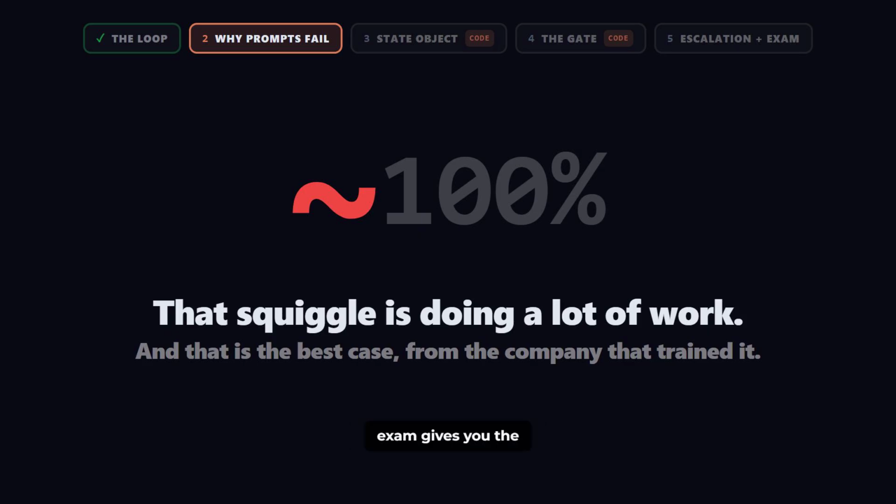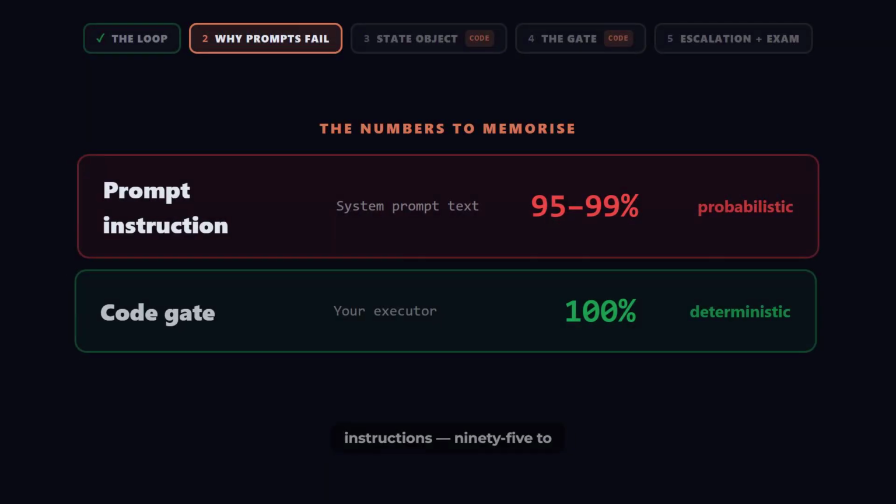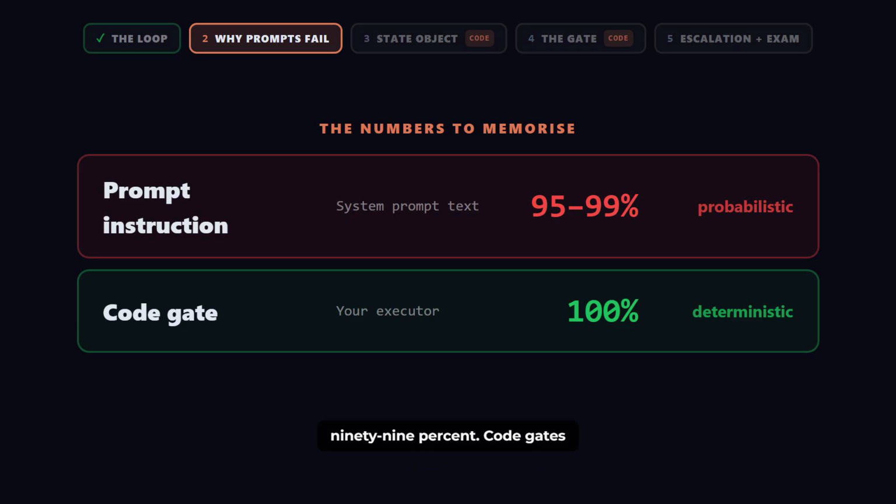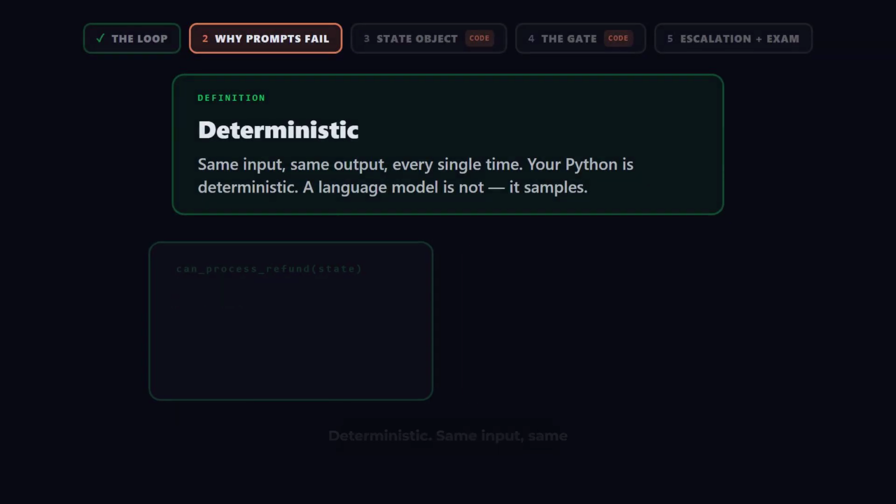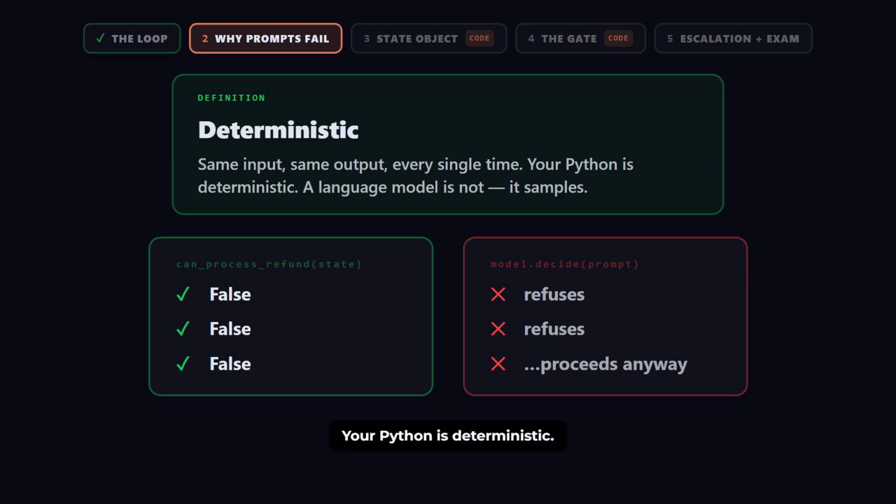The exam gives you the numbers to memorize. Prompt instructions, 95 to 99%. Code gates, 100%. Here's the word that explains the gap. Deterministic. Same input, same output, every single time. Your Python is deterministic. A language model is not. It is probabilistic. It samples.